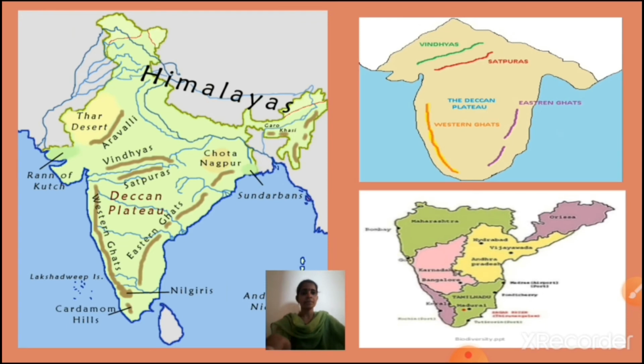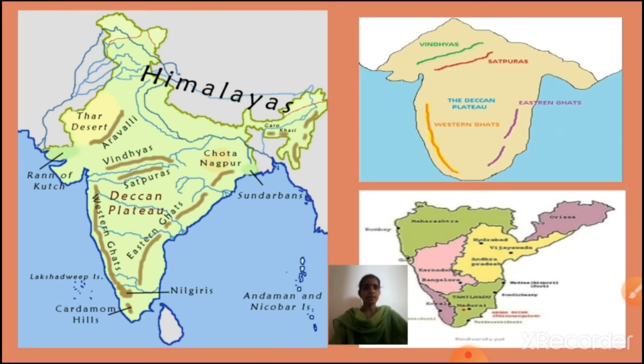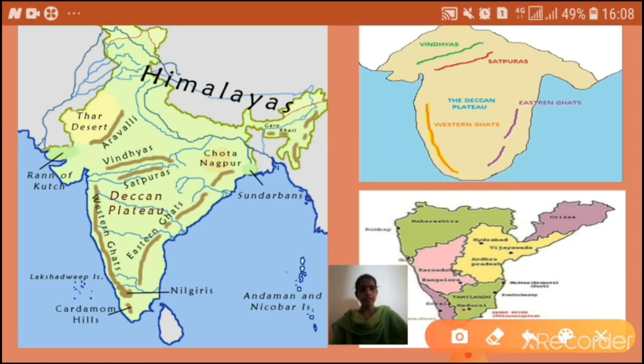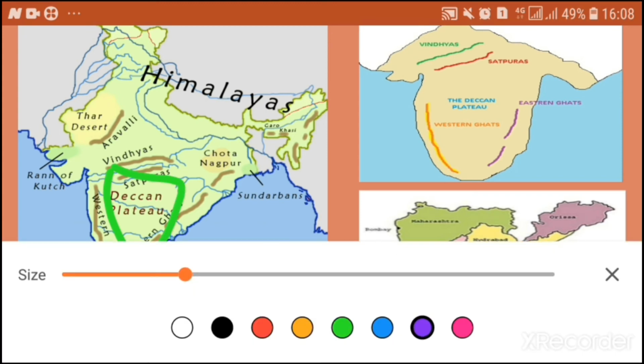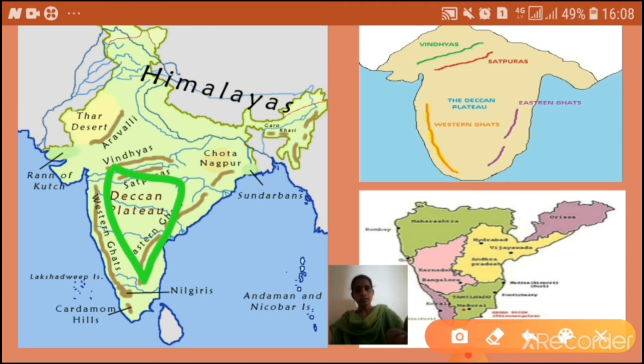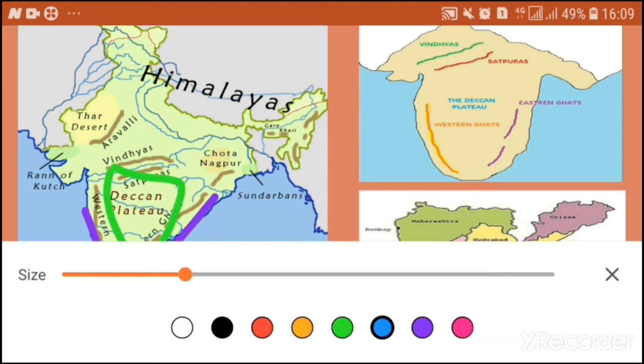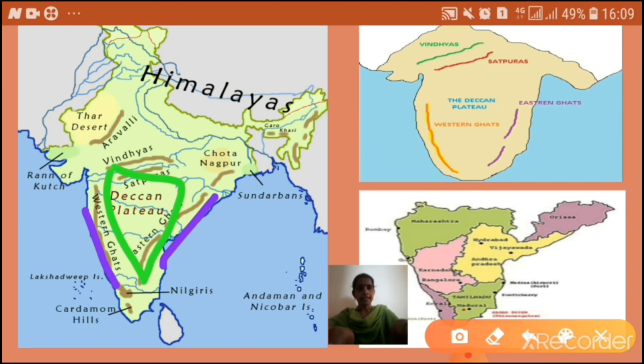Look at these maps. This is the Deccan Plateau, and here you can see the Western Ghats, the Eastern Ghats, and also the Deccan Plateau surrounded by oceans.